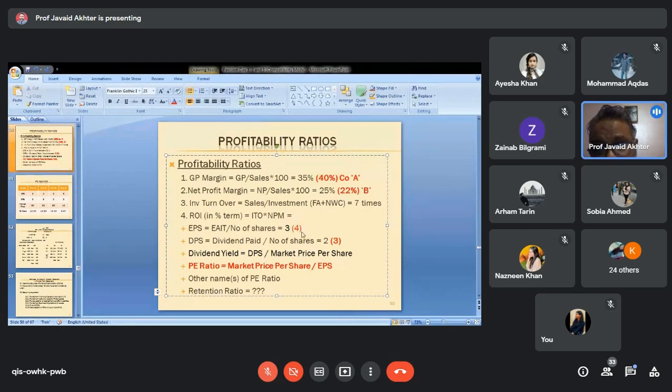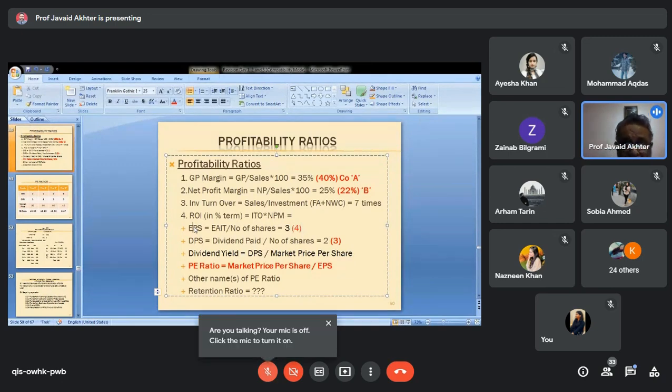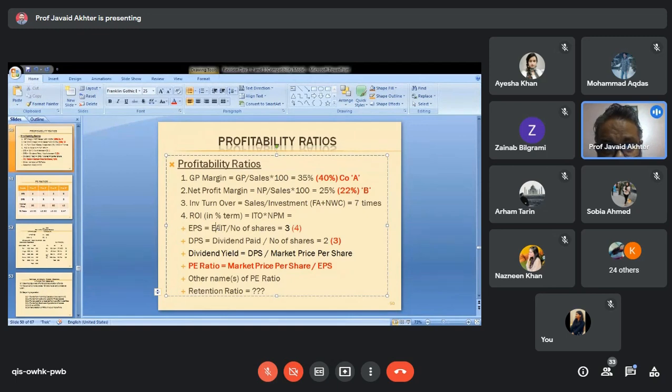Another ratio or measure of profitability is EPS. EPS stands for earning per share. How do we calculate it? E stands for earning after interest and taxes. If this figure is divided by number of shares, which shares? You have several kinds of shares. Which shares? Equity, preference, or what? Equity. Only equity. So EPS is equal to earning after interest and taxes divided by number of equity shares.